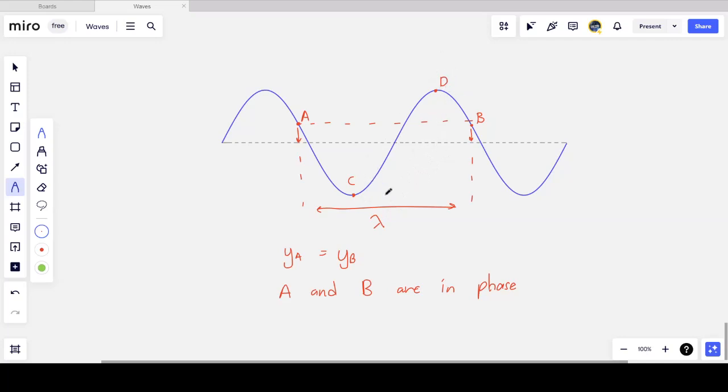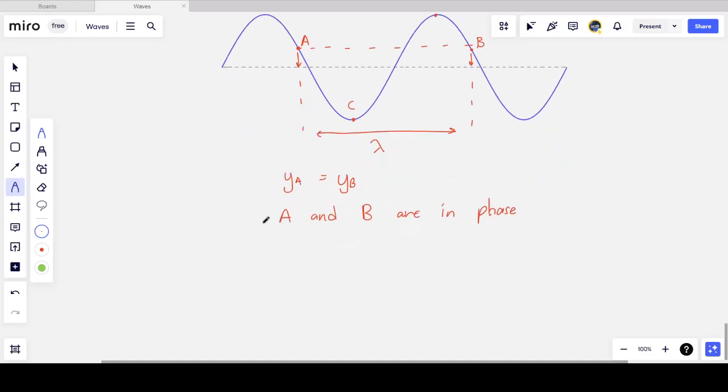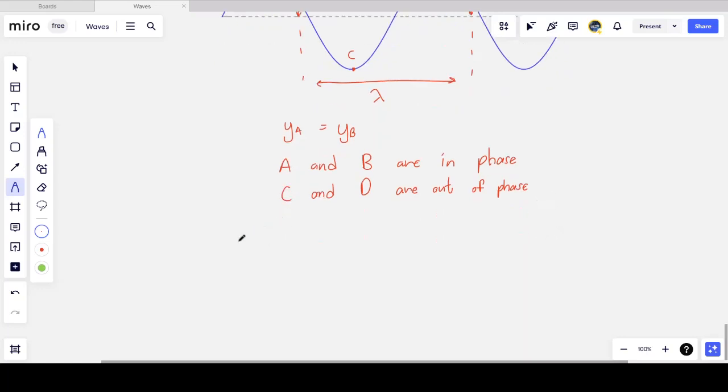D is the amplitude, C is minus the amplitude. It's a negative amplitude. And so what we say is, since they are completely opposite to each other, they are completely out of phase. And so any 2 points doing the opposite thing at any moment in time, we say are out of phase. They are not in phase. And they are separated by half a wavelength, or any odd integer multiple, as we'll see, of half a wavelength.